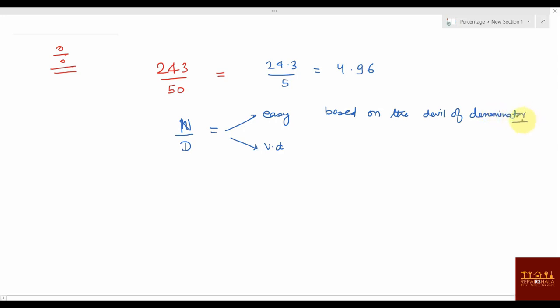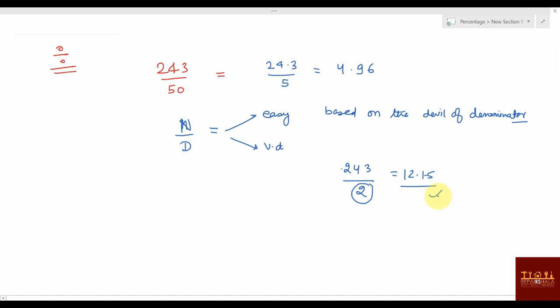If your denominator is an easy value, the division will be a cakewalk. But if your denominator is a difficult value, it will be a very tough problem. Suppose I give you 243 divided by 2. Easy one. Why? Because the denominator is just 2. We can simply write 121.5. No issue in that, very easy.